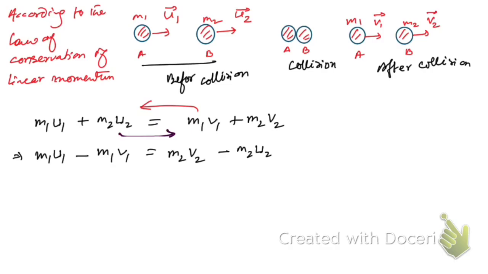So if you take m1 common, then you're going to have this term on the left hand side, and on the other side if you take m2 common, then you're going to have this result on the right hand side. So this is what you're going to have. Now let me call this equation number 1.